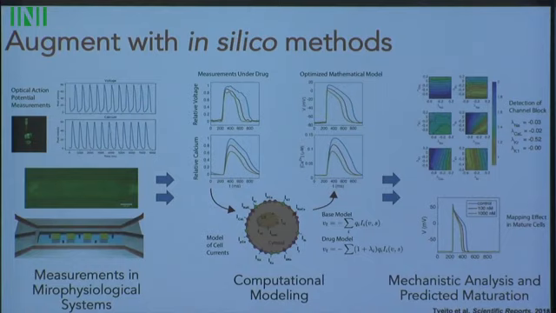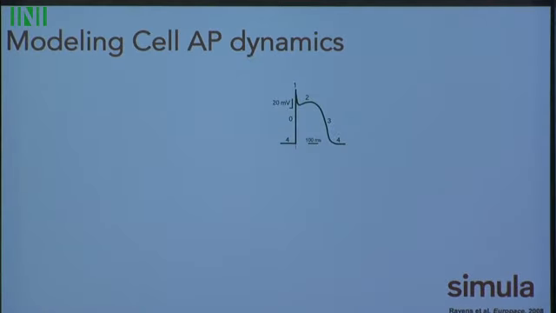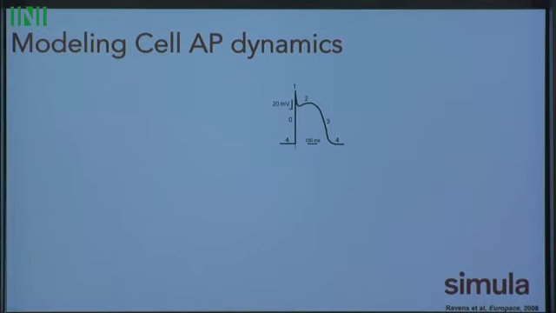So the models that we're thinking about are models of cellular action potential dynamics, and I'll mention them briefly for the people who might not be familiar. I know a lot of people are far more familiar with them than I am, but these are models that depict how the cell behaves when it fires. It gets some stimulus, it's sitting at some polarized state, it depolarizes, and this ends up giving a cascade of reactions that have the cell twitch. So this is kind of the firing of the cell.